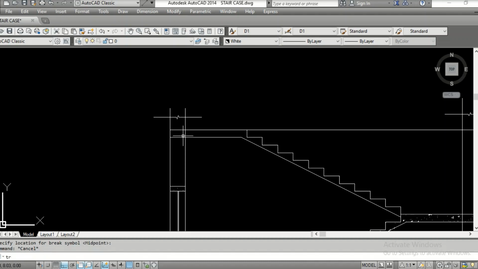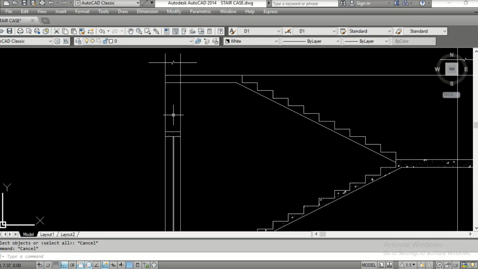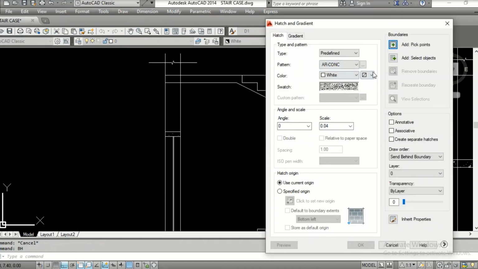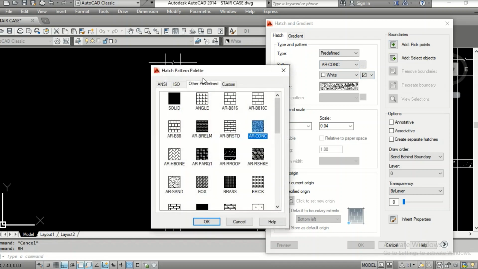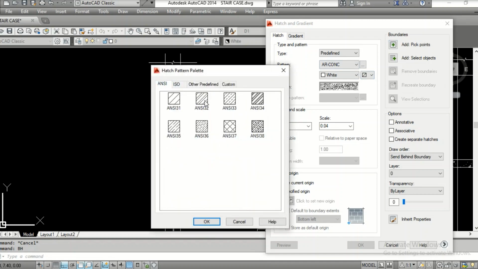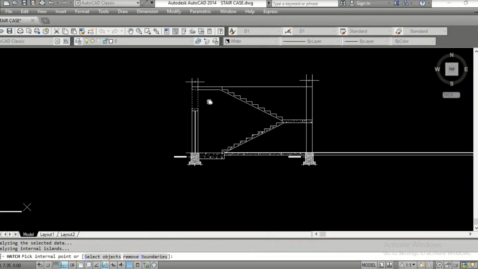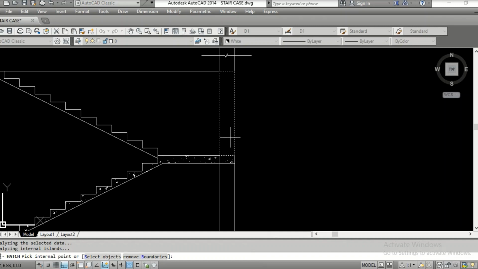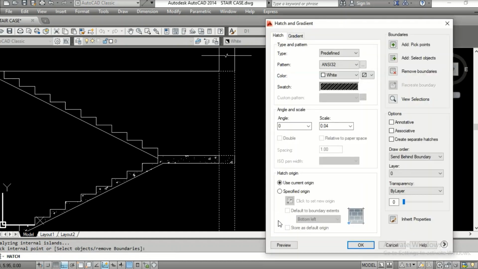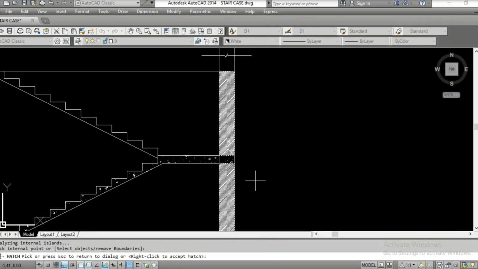Yeah, trim. Okay. Now BH. Okay, we'll go for the wall. Yes, click again, click here, enter. See the preview. It seems to be too dense.